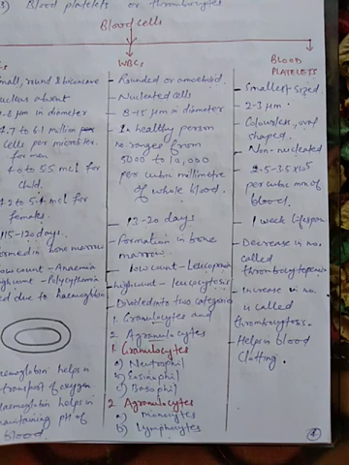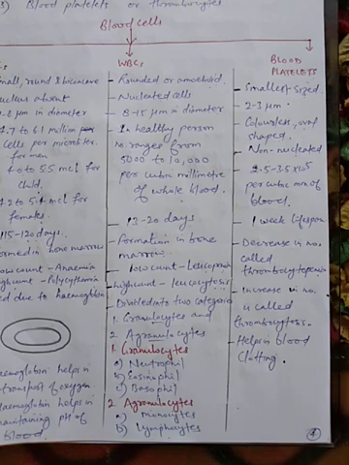So if platelets are not there, clotting will not be there. This clot prevents the outflow of blood. Whenever there is a cut in any place, you can see a thick clot, and when the clot is formed, the blood does not come out. So platelets play a major role in clotting of blood, which is very important.